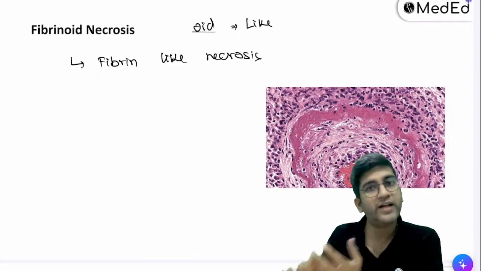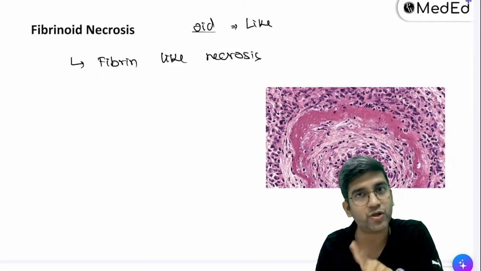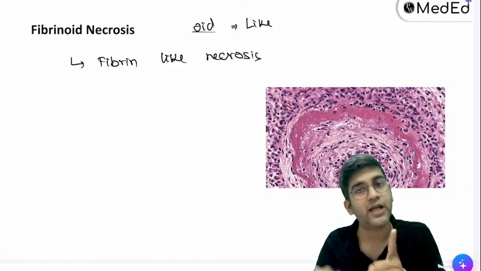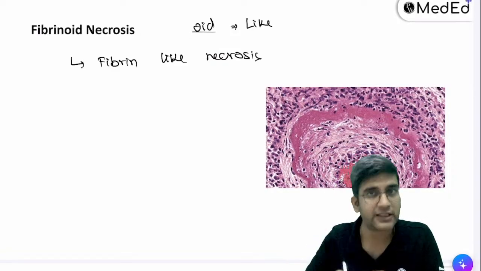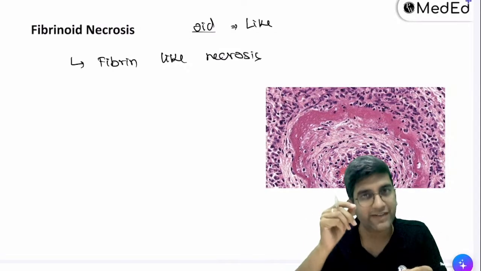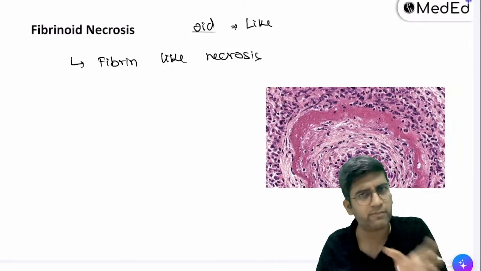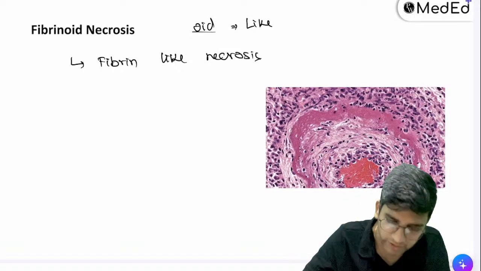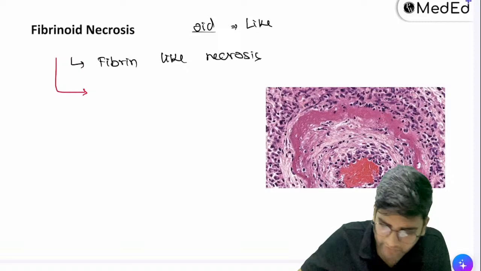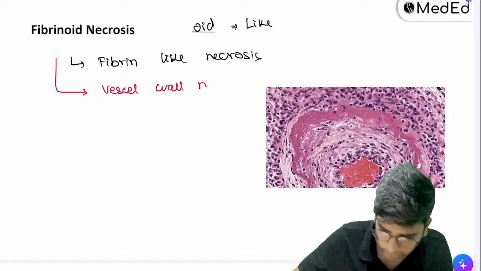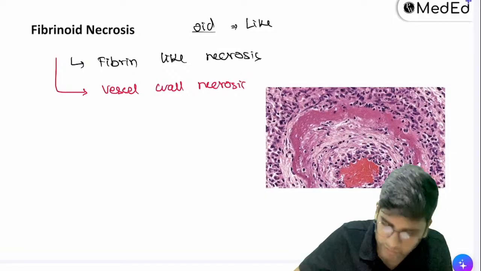In other words, when do I have a clot? Whenever a vessel is injured, right? Only when a blood vessel is cut, it will bleed, and only when it bleeds, I'll have fibrin, fibrinogen getting converted to fibrin, right? In other words, fibrinoid necrosis is equivalent to vessel wall necrosis. It's nothing but vessel wall necrosis.